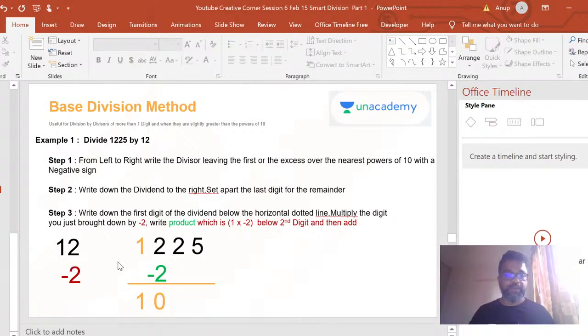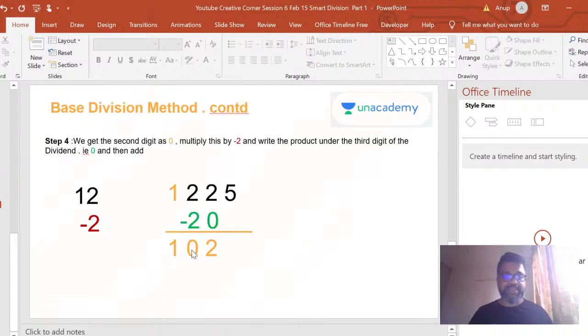So let me start from these steps here, right? So when I write it this way, this is my dividend, and this is my divisor. The very first step is I bring one down. Okay, that's sorted. My next step is I take this 1 and multiply by minus 2, right? When I multiply by minus 2, what do I get? A minus 2. I write that down here. Add these two together, I get a 0, right?